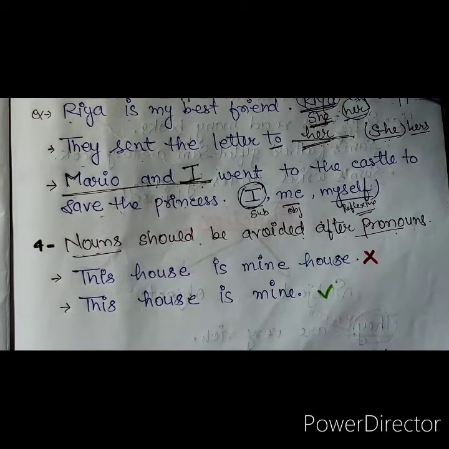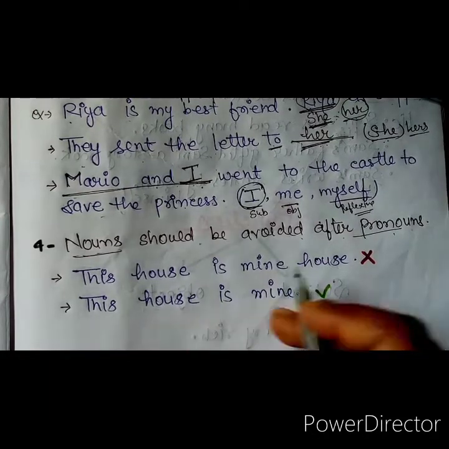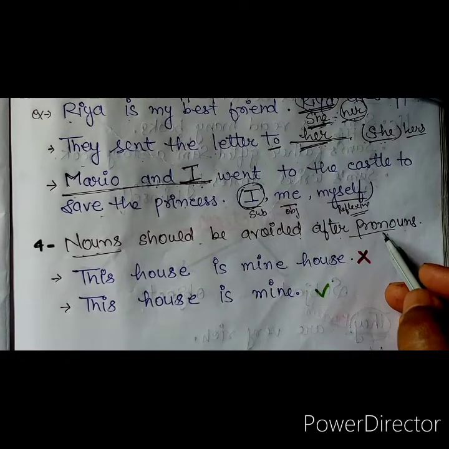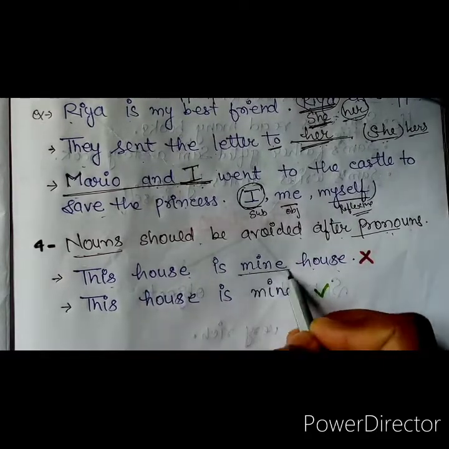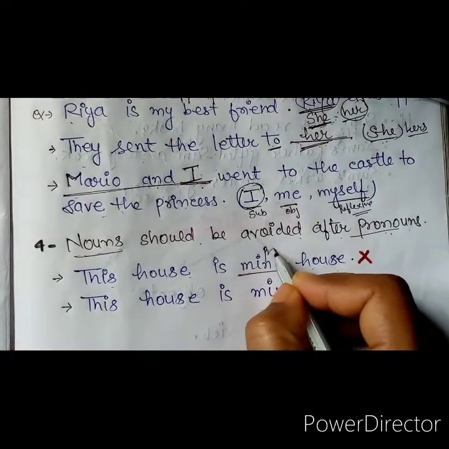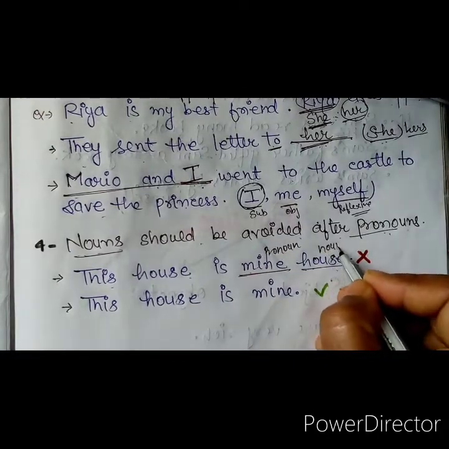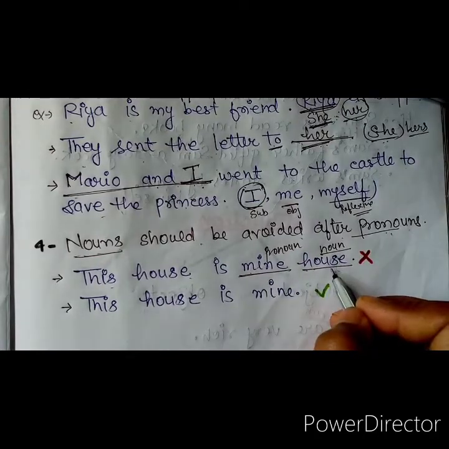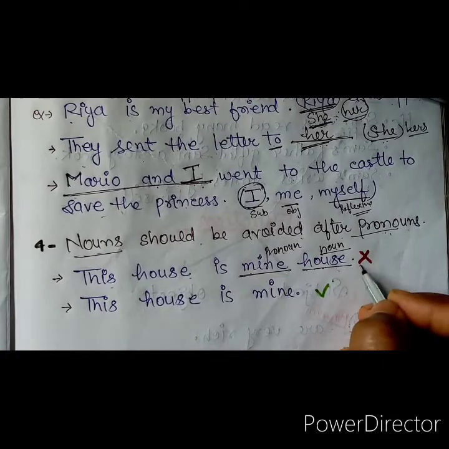What is a pronoun? Pronoun is a word that replaces a noun. It is used in place of a noun. So if we use a noun after a pronoun, the sentence will be incorrect. Like in this example, this house is mine house. Mine is a pronoun, and house is a noun. So we have used a noun after a pronoun here, so this sentence is incorrect.